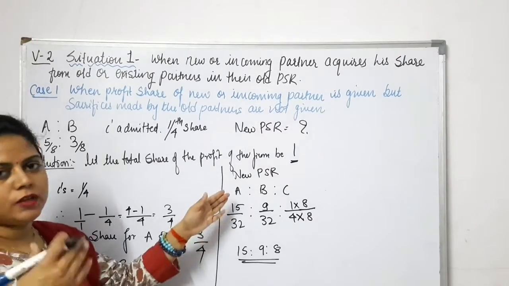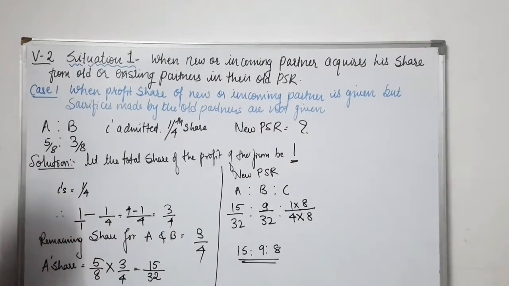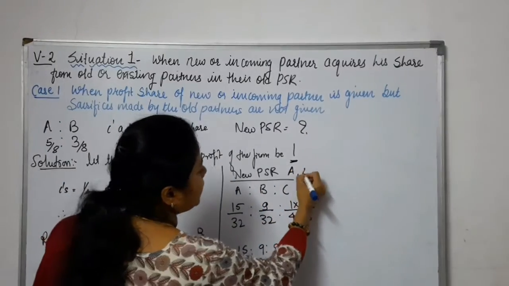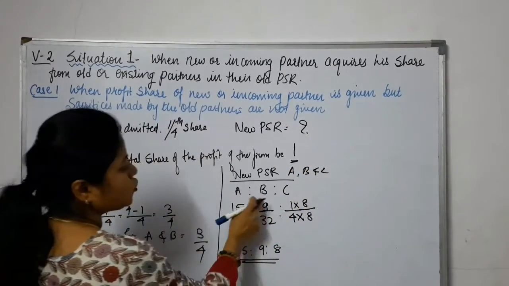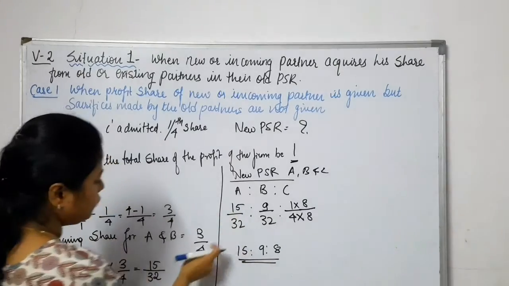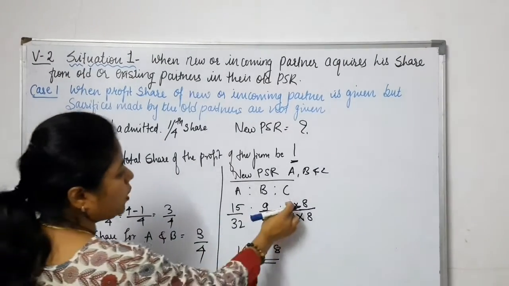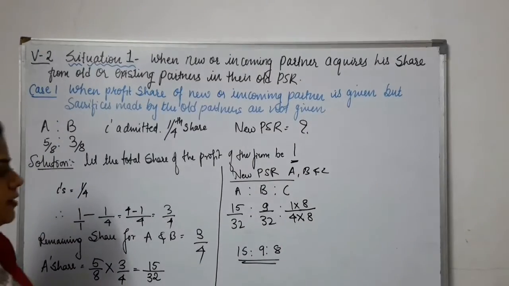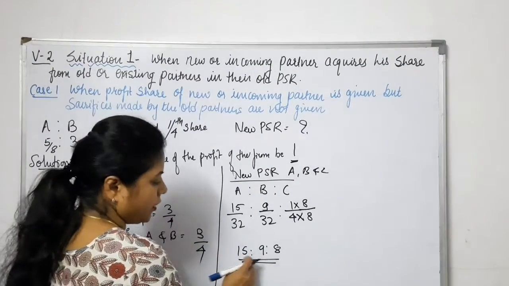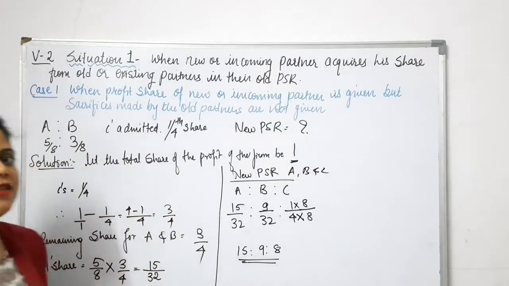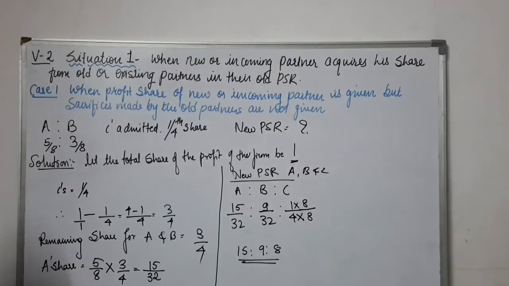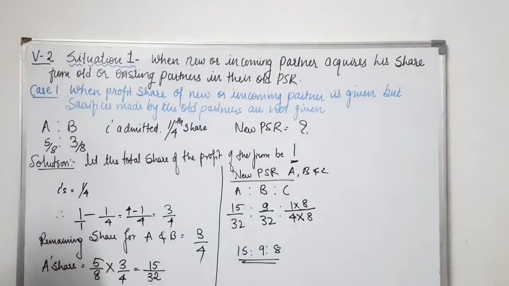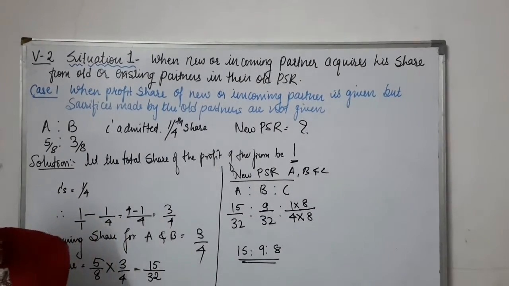Okay. Now this is their new PSR. And the new PSR of A, B and C, A is to B is to C, is 15 by 32, which we have calculated, 9 by 32 and 1 by 4 into 8 by 8. That is your 15 is to 9 is to 8. So this is the new profit sharing ratio for all the partners. Okay. So this is the first case which we have seen.